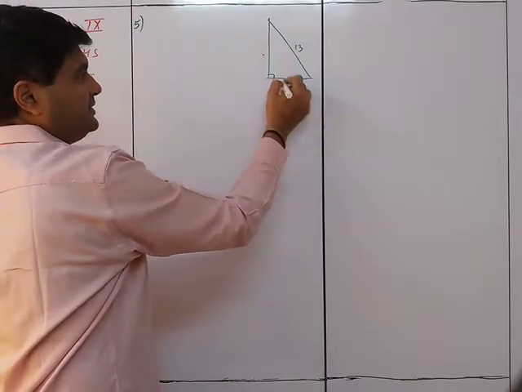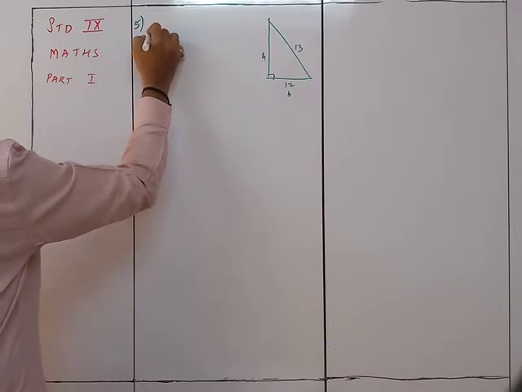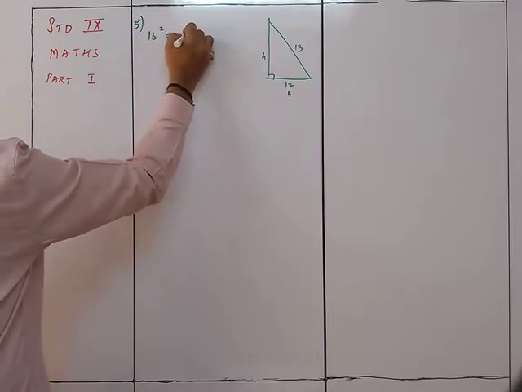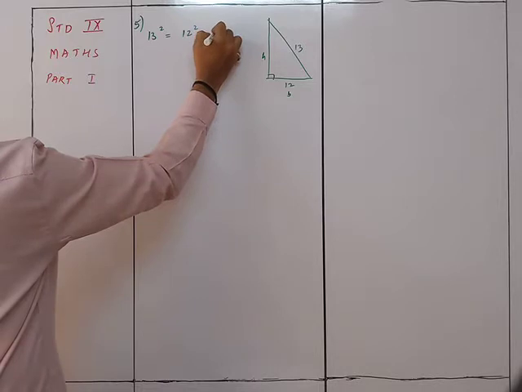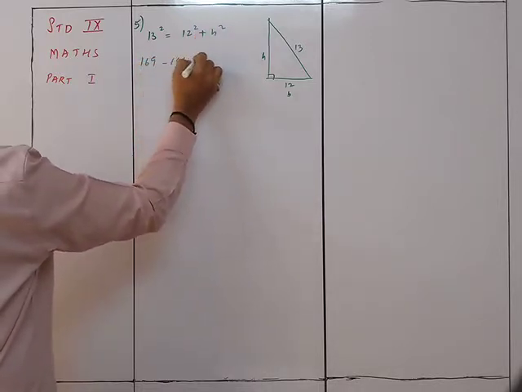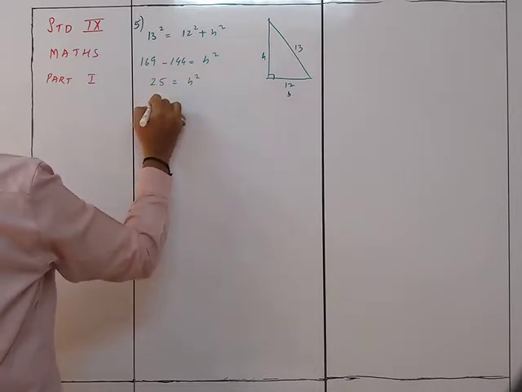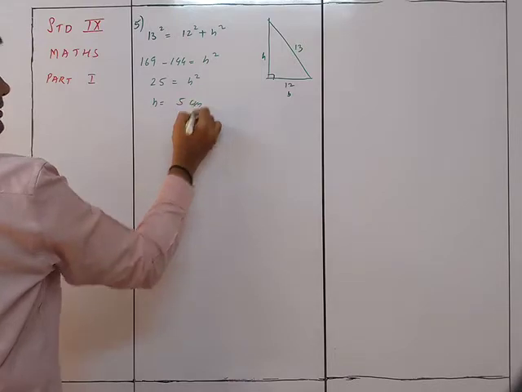Okay, if this is the base, this is the height. So you can see that 13 square is equal to 12 square plus h square. So 169 minus 144 is equal to h square. So that will be 25 is equal to h square. So h is equal to 5 centimeters.